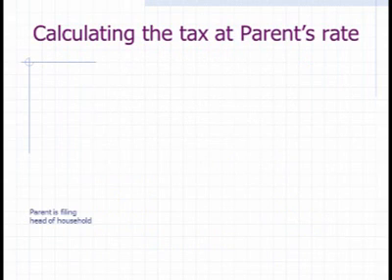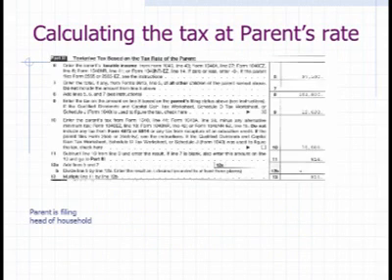All right, so here's part 2. Before we get there, in this case, the parents are filing head of household. So what this form is doing is saying, rather than talk to you about all that stuff we did in the earlier slides, we're simply going to calculate taxable income of the parents with the kid and taxable income without the kid, and we're going to take the difference.